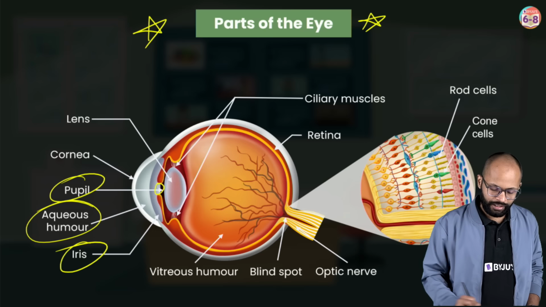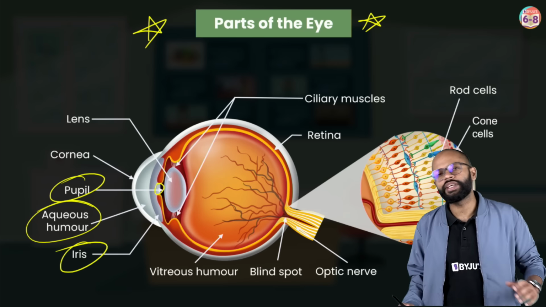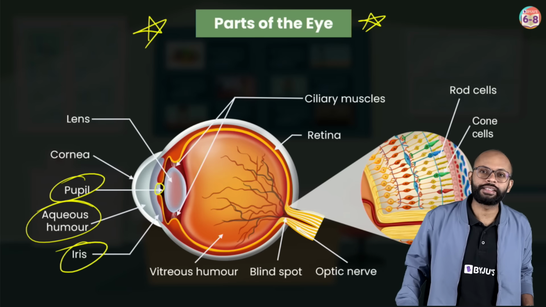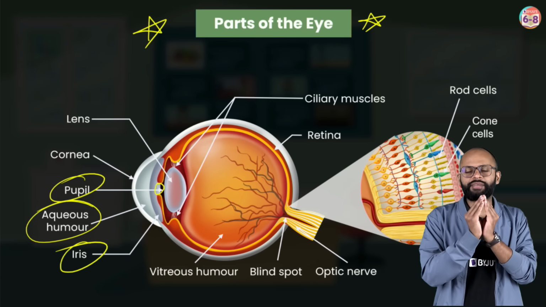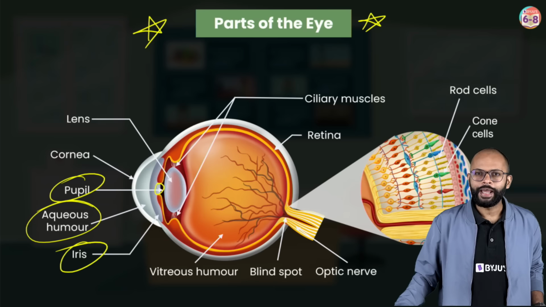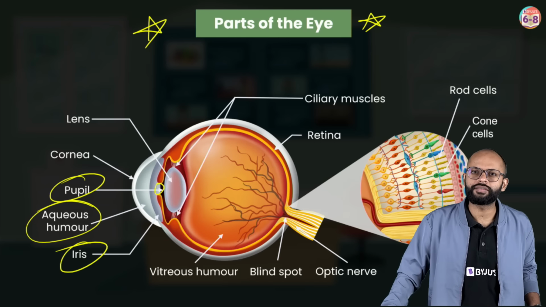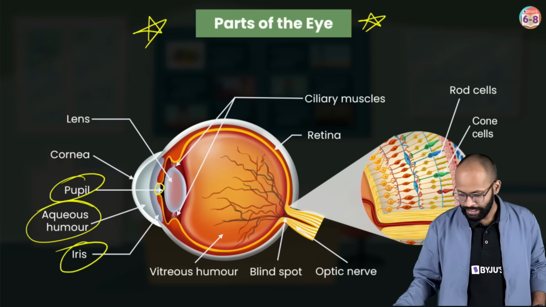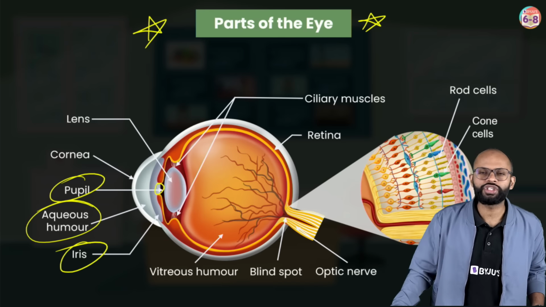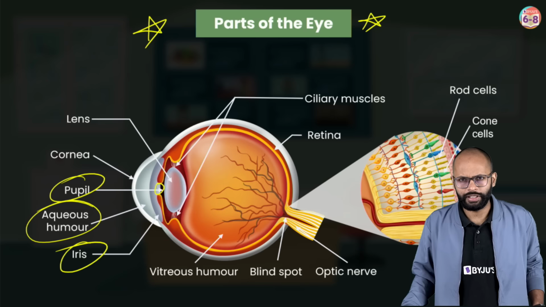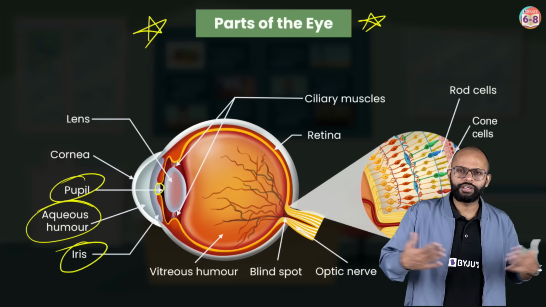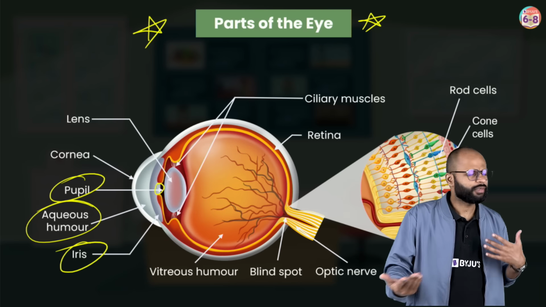Now, pupil we have done, iris we have done. After the iris, we have the lens, the eye lens. It's a crystalline lens which is flexible. It can be made thick, it can be made thin also, correct? And who is responsible for changing the size of this lens? The ciliary muscles. Ciliary muscles are the set of muscles which are able to change the size of the lens, or you can say change the focal length of the lens, so that you can see near objects and far objects, depending on where they are.